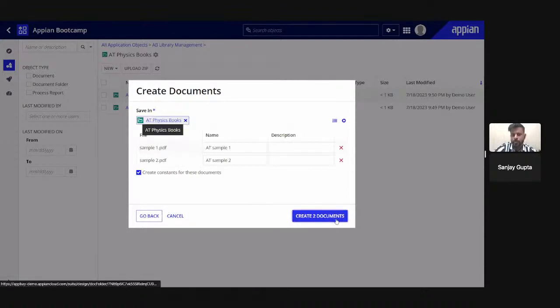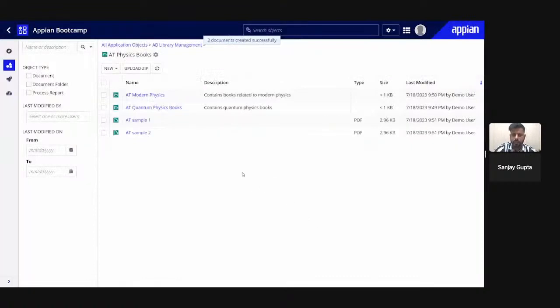Now I have to click on New. You can see these are the uploaded files. If you want, you can change the file name from here. It also automatically creates a constant to store the static values, which we will discuss in later sessions. If I'm uploading a document, it automatically creates the constant for that particular document also. I can uncheck this.